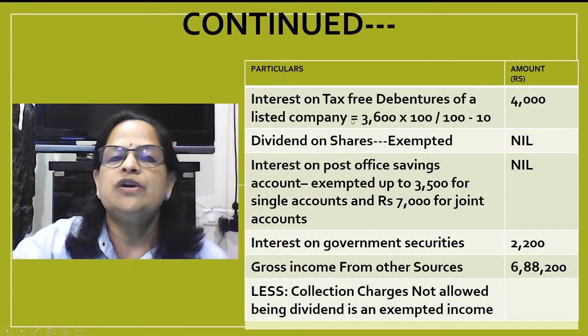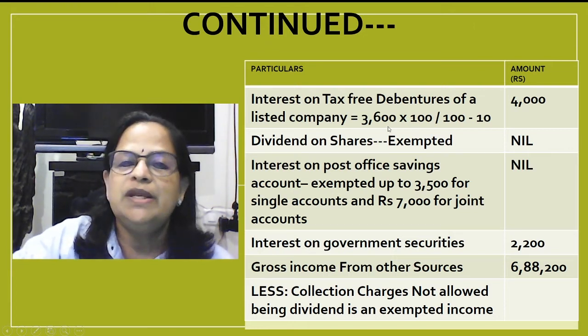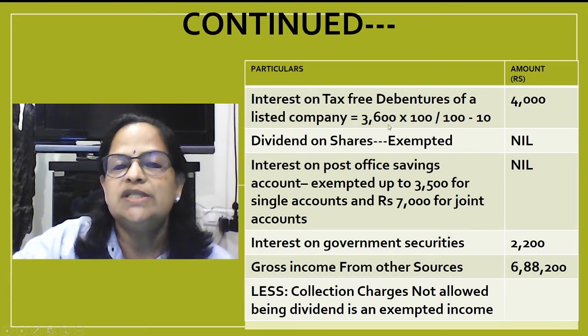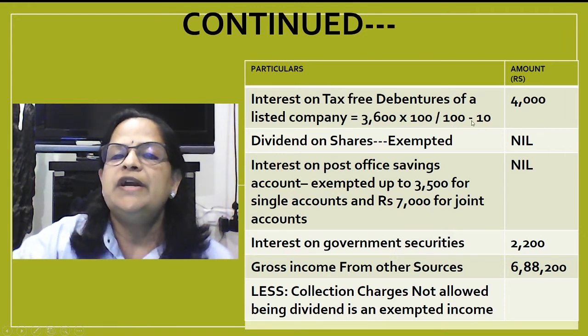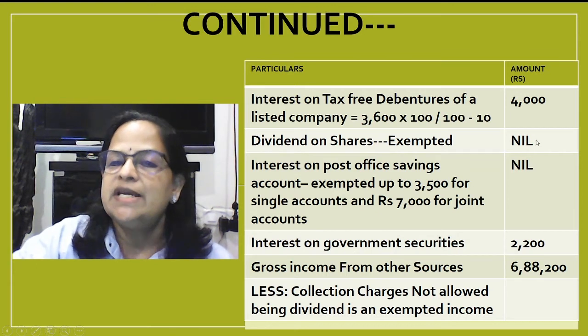Now, interest on tax-free debentures of a listed company. I told you, tax-free means you have to take the gross value: 3,600 into 100 divided by 100 minus 10, that is 4,000. Dividend on shares, it's exempted.